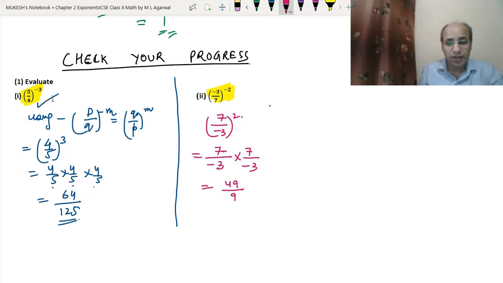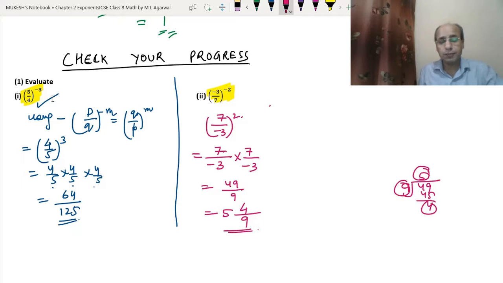Since it is an improper fraction, we have to convert this into a mixed fraction. We will divide 49 by 9. 9 5s are 45, so we got the 4. This is the whole number that we have to write, this is the numerator, and this is the denominator. So 5 4 by 9 is the answer for this question. Now let's see the second question.